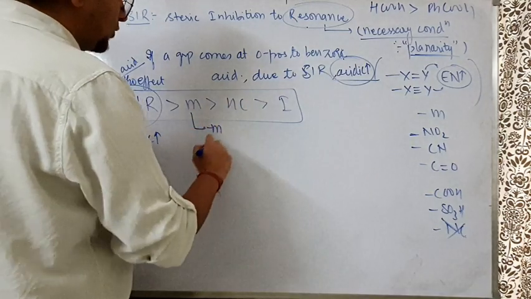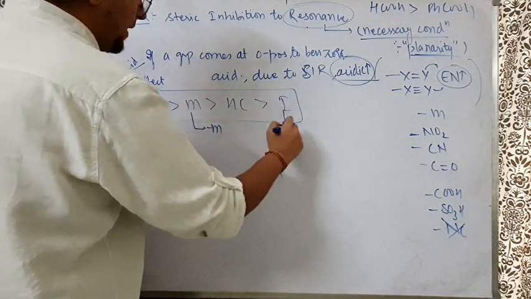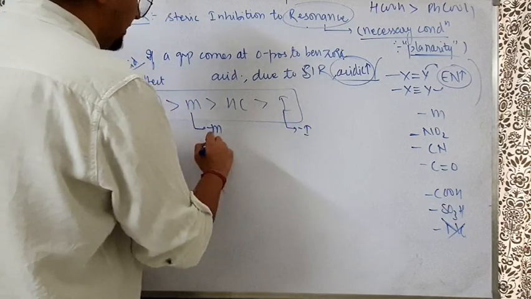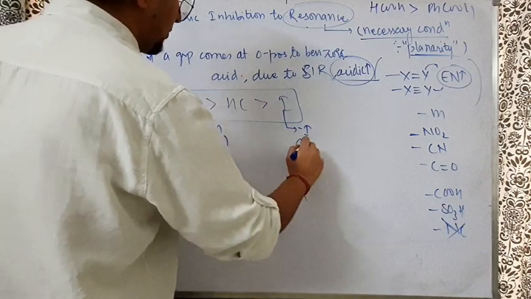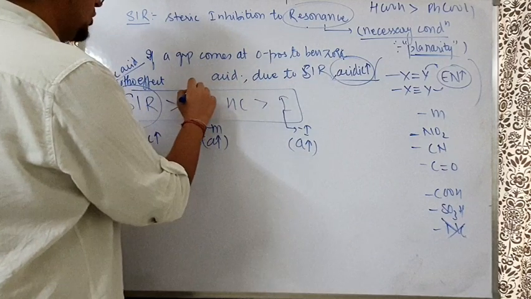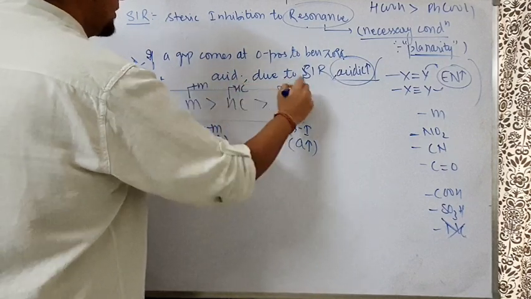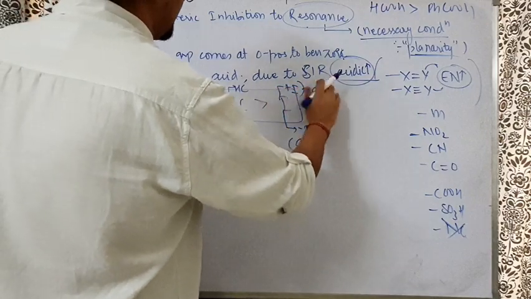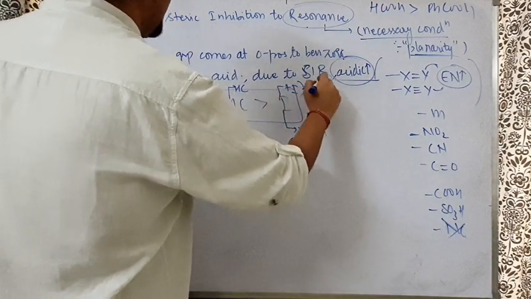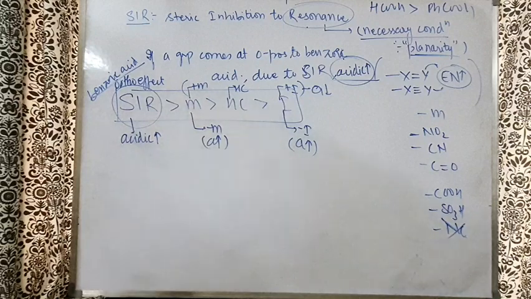If there is a minus M group, and if there is a minus I group, then the acidic nature will be increasing for both the cases. If there is a plus M group and if there is hyperconjugation or a plus I group, then the acidic nature will be decreasing. So this is your whole story for comparing the acidic nature of benzoic acid and its derivatives.